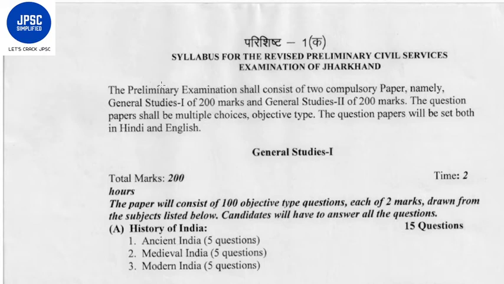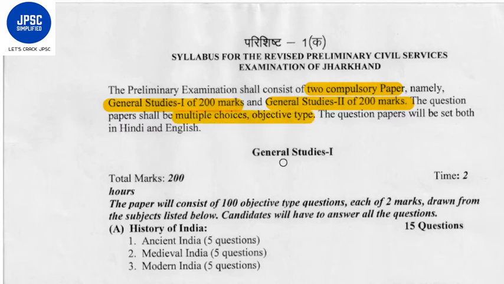According to the 2016 syllabus, the prelim examination consisted of two compulsory papers, General Studies 1 of 200 marks and General Studies 2 of 200 marks. They would be multiple choice objective type papers.